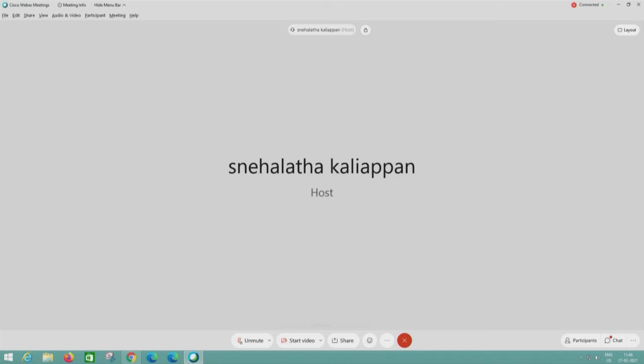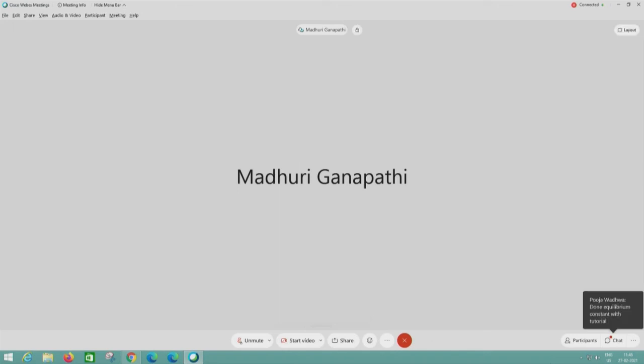The assignment is about changing back to its original state. That is adding water and changing back to its original state. So they're doing it. For equilibrium, I asked them to add water and bring it back. Okay, very good. Everybody has done.